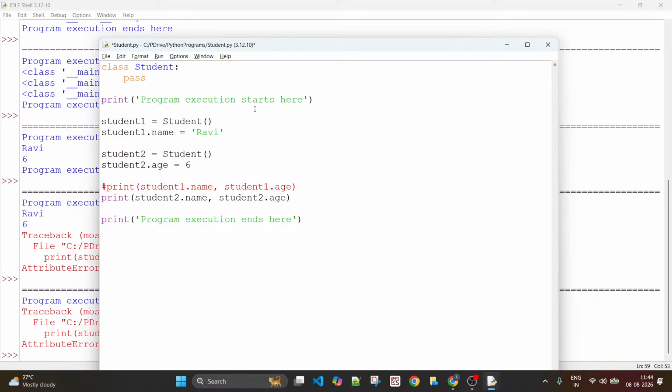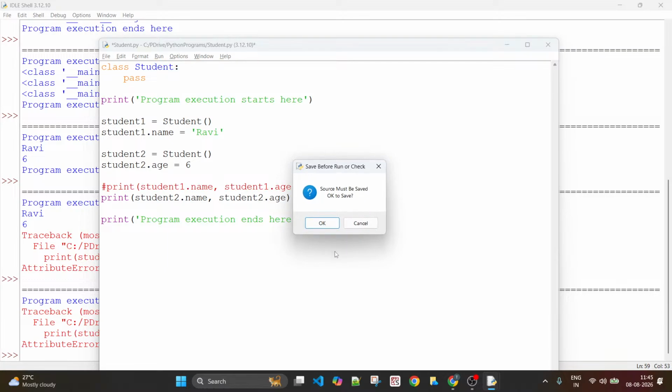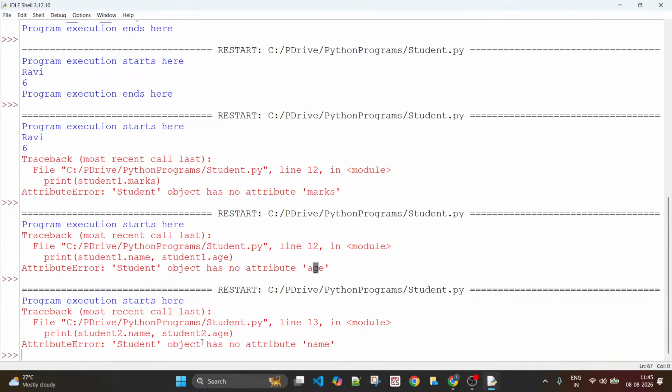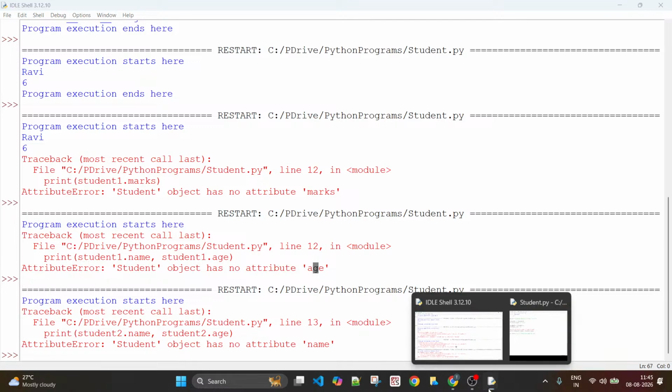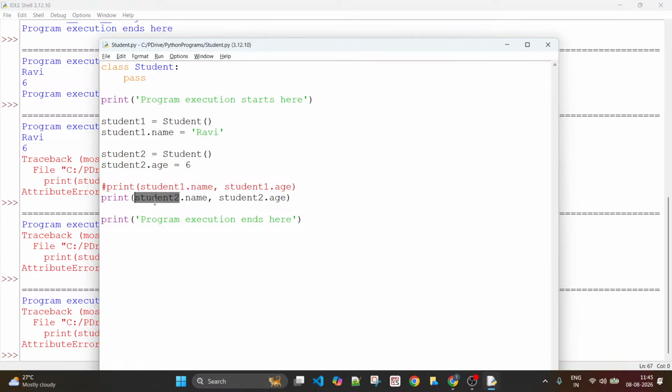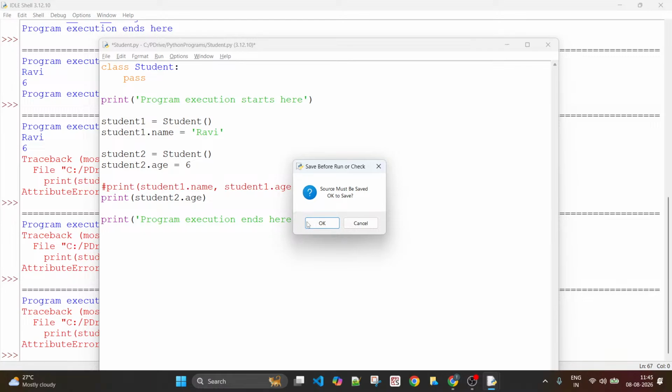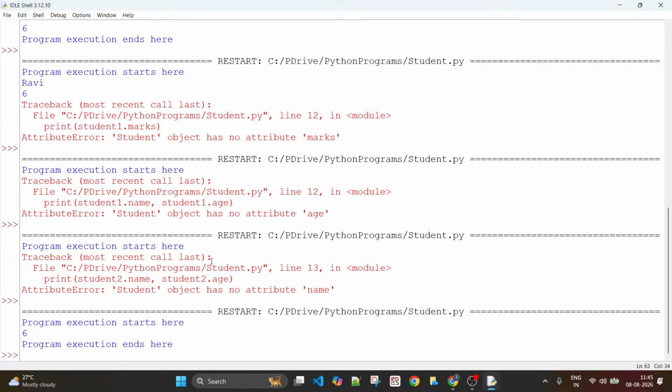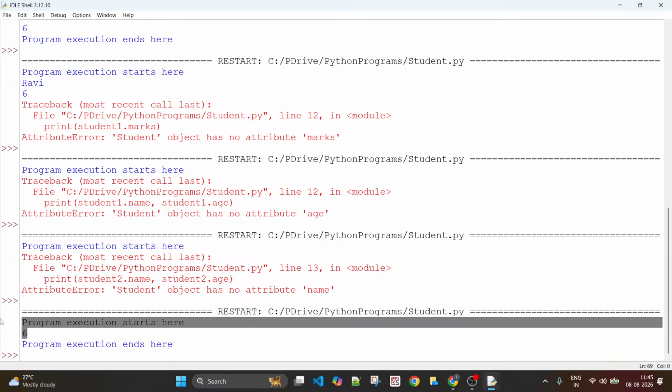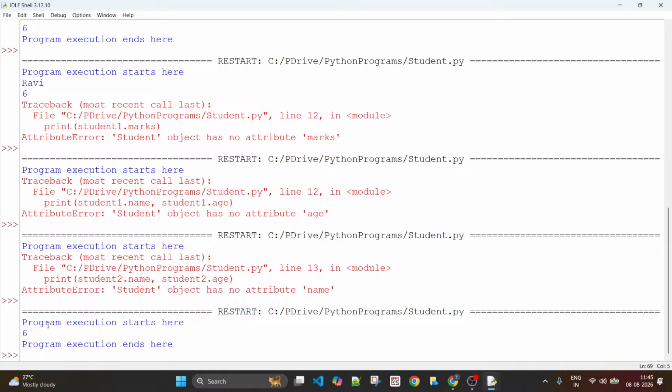So I'll comment on this. Does the program work well now? Not really. It gives you an attribute error once again. Why is this attribute error again? Because for student 2, you have captured only the age of this student, but not the name. Hence, this results in an error. And if you eliminate this, now this should work. It should print what? 6, because student 2 dot name, you have assigned 6 to that, so you should get 6 now. You see, you got 6 here. Between these two statements, program execution starts here and ends here.